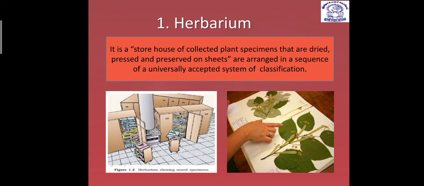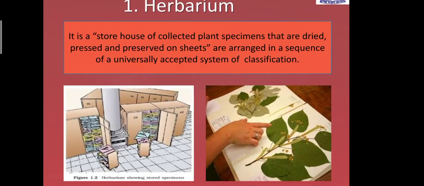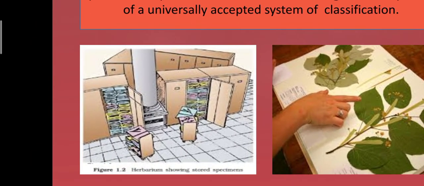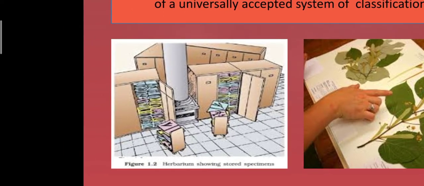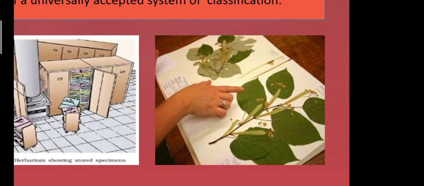So it is a storehouse of what? Collected plant specimens that are dried, pressed and preserved on sheets. And you can see in this diagram that this is the herbarium sheet, particularly this is the herbarium where you will find a storehouse like thing, and that is the proper herbarium which is made, and that is the herbarium sheet.